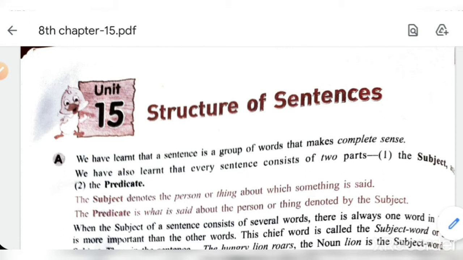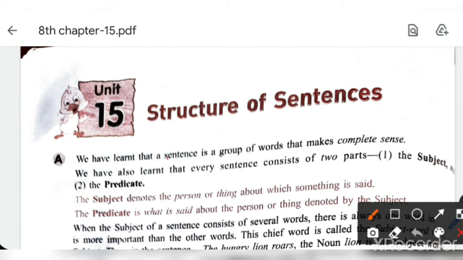Today I start grammar chapter number 15, structure of sentences. Students, as you know, a sentence is a group of words that makes complete sense. Means each and every sentence conveys some complete meaning.